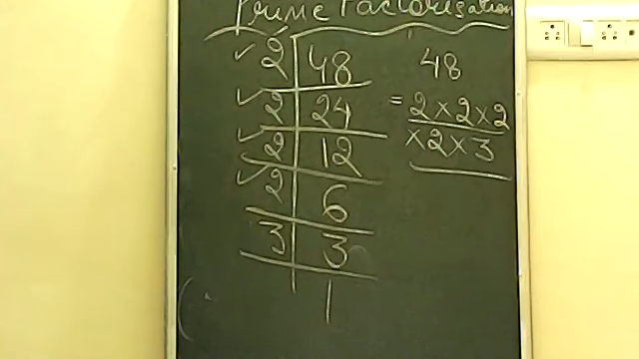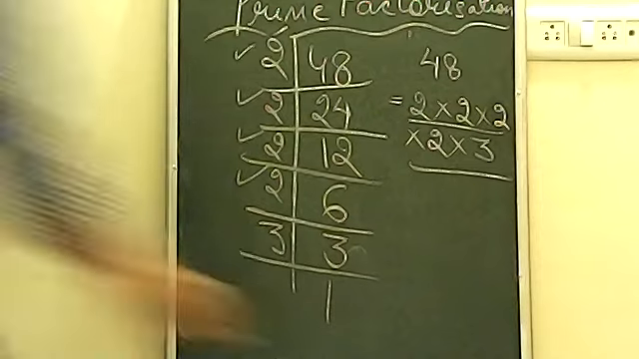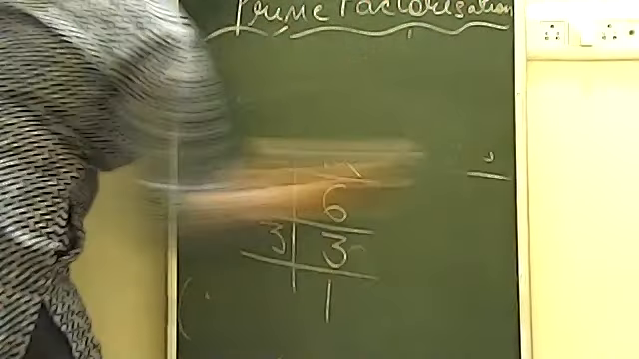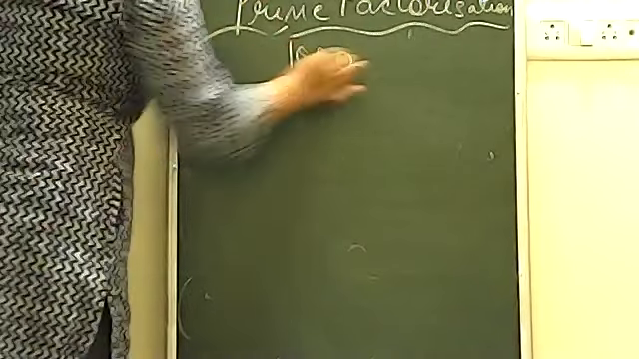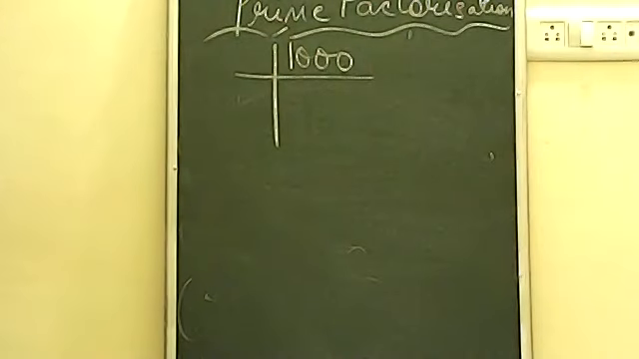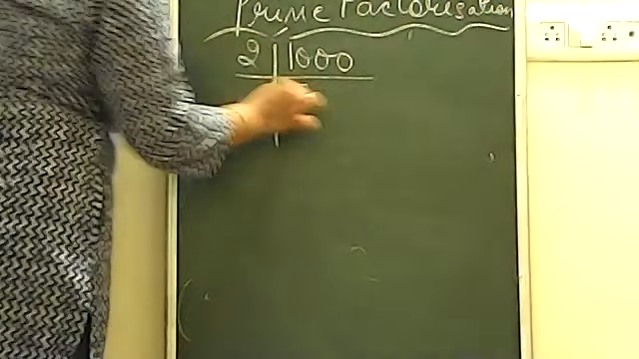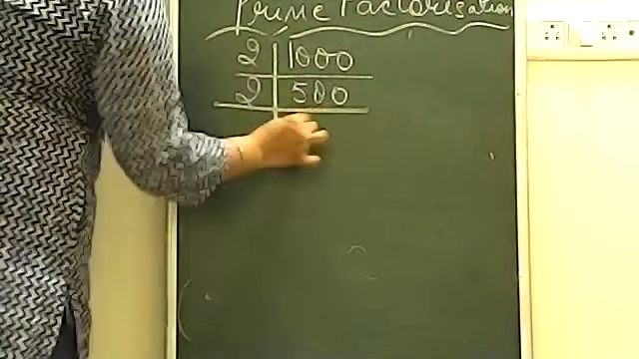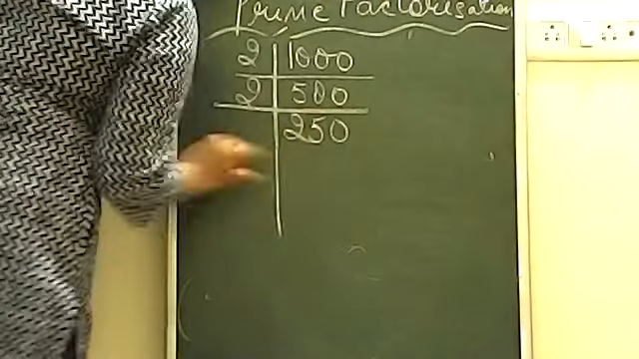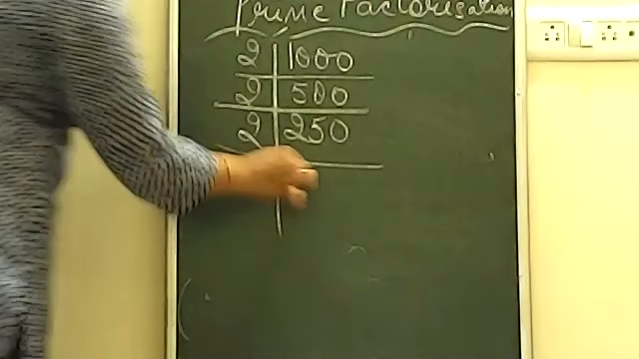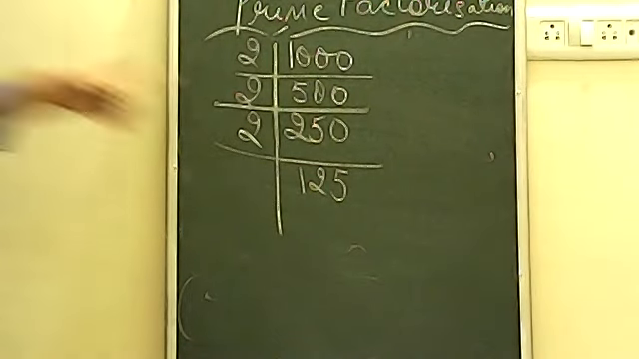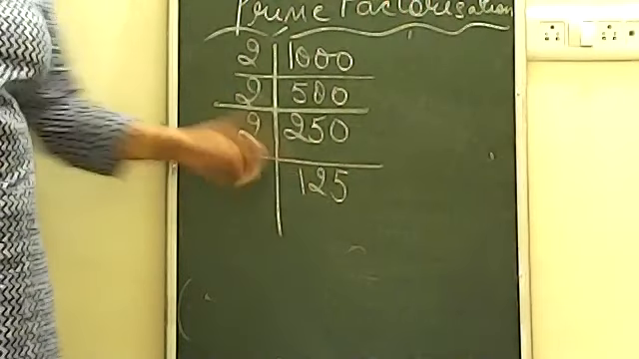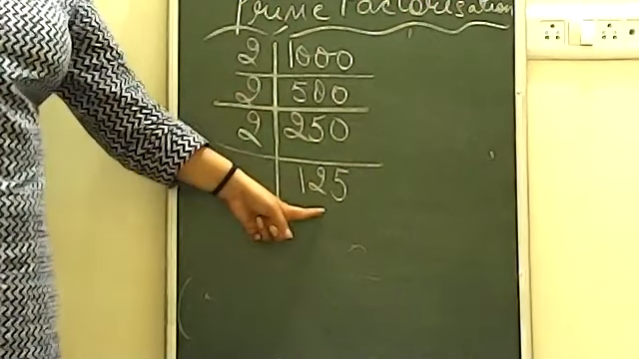You can do this process for larger numbers as well. Now let's try a larger number, suppose I'm taking the number 1000. It will go by 2, you will get 500. Again it will go by 2, you will get 250. Again you divide by 2, you will get 125. But now the process stops with 2, because 2 will not divide 125 further.